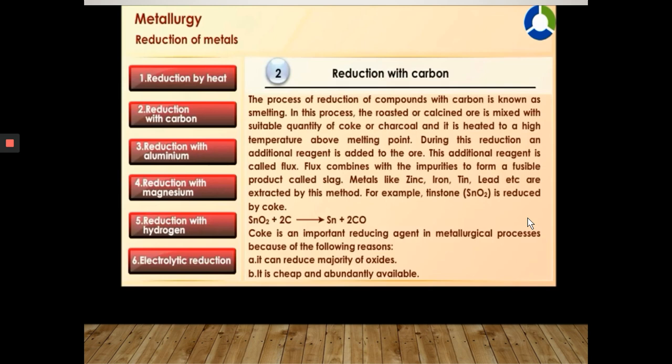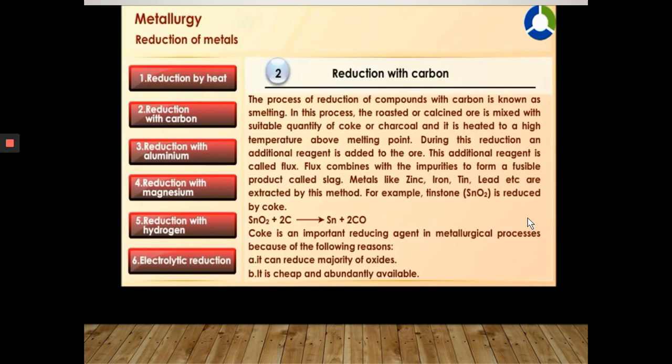Reduction with carbon. The process of reduction of compounds with carbon is known as smelting. In this process, the roasted or calcined ore is mixed with a suitable quantity of coke or charcoal and heated to a high temperature above its melting point.